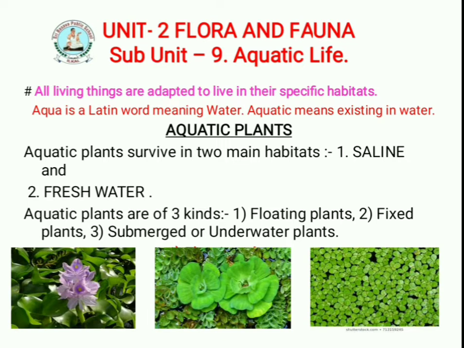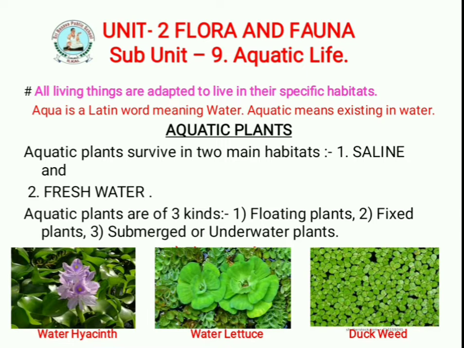The first one, now I click here, observe, is water hyacinth. This is the first plant in the figure, the second is water lettuce, and the third one is duckweed. These floating plants are found freely floating on water.